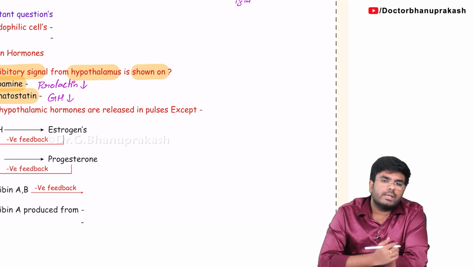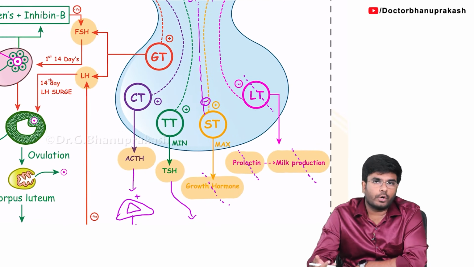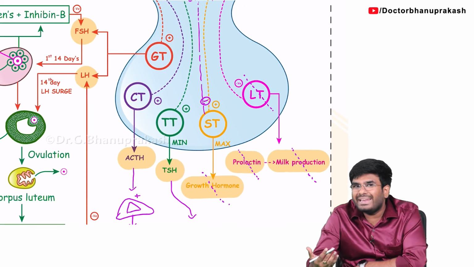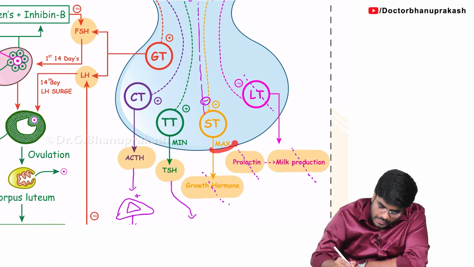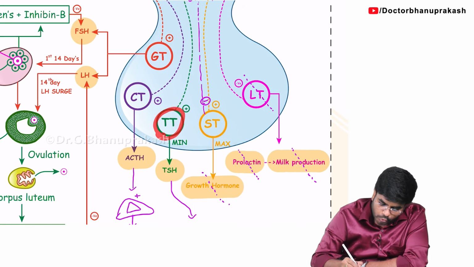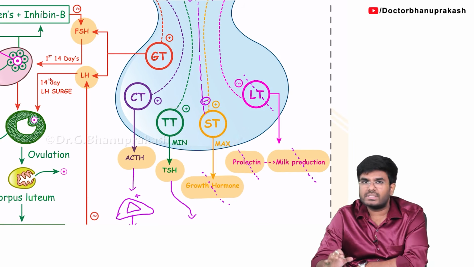Next, what else should you know? Sir, how many types of cells are there in the anterior pituitary? You know, there are gonadotropes, somatotropes, thyrotropes, corticotropes, lactotropes. These 5 different types of cells are there. Which is more in number and which is the least in number? The somatotropes are maximum in number. And who is minimum, guys? Thyrotropes are minimum. So this also I want you to know, which is more and which is less.